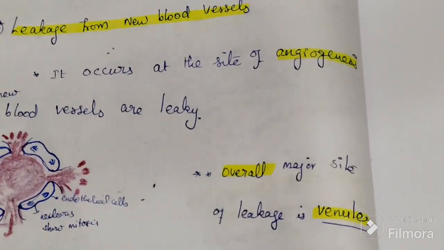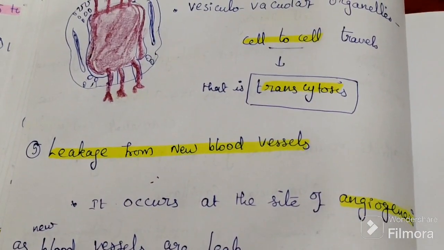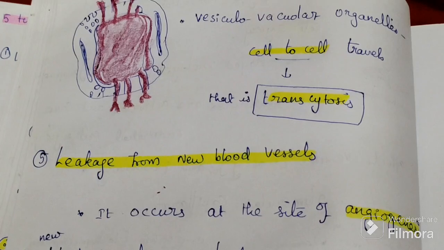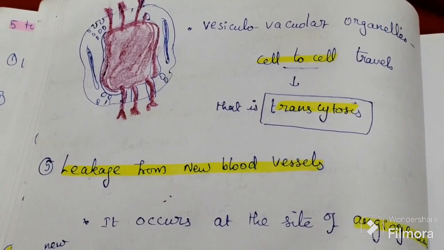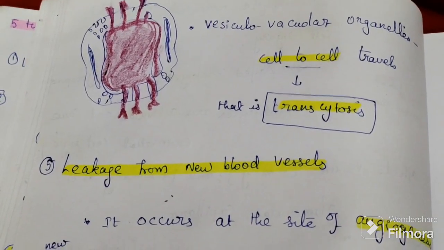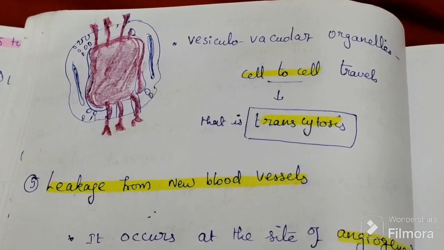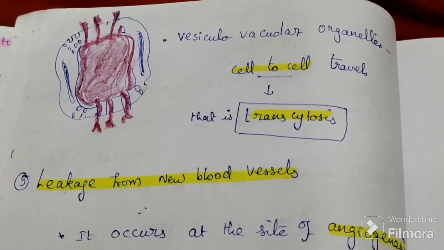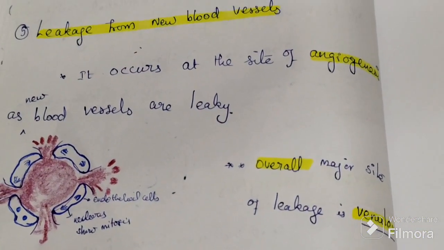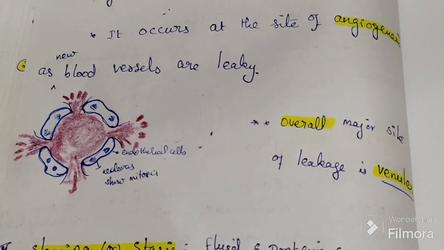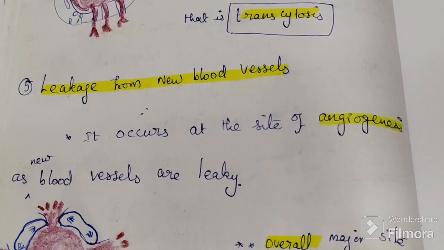Overall, the major site of leakage is venules. First one is immediate and transient. Second one is immediate and prolonged. Third one is delayed and prolonged. Fourth one is vesicle formation, cell to cell travel, a process called transcytosis. Fifth process is new blood vessel formation, called angiogenesis.